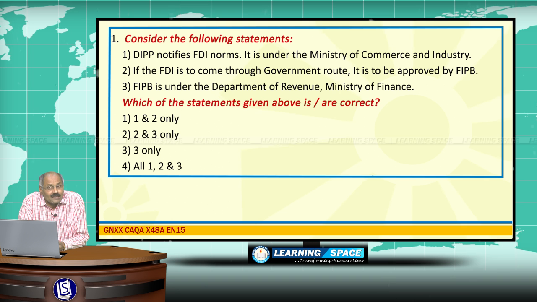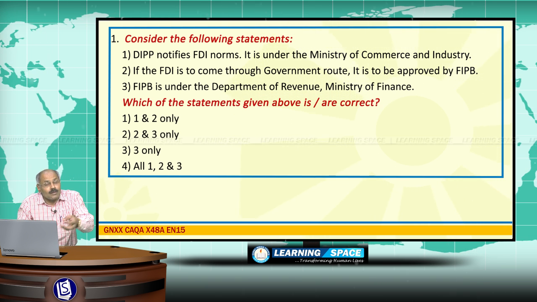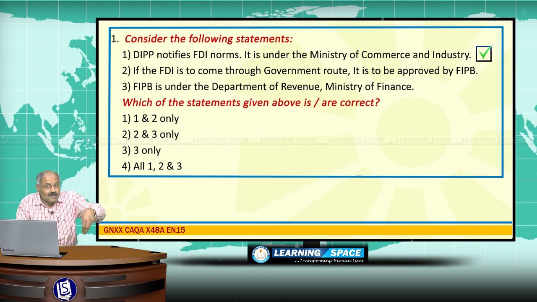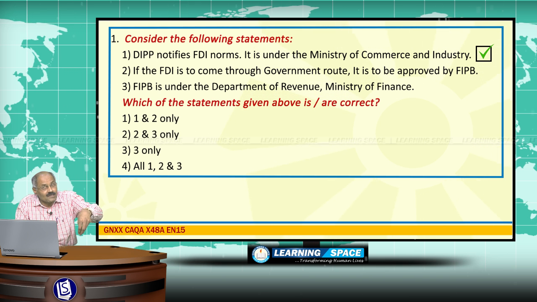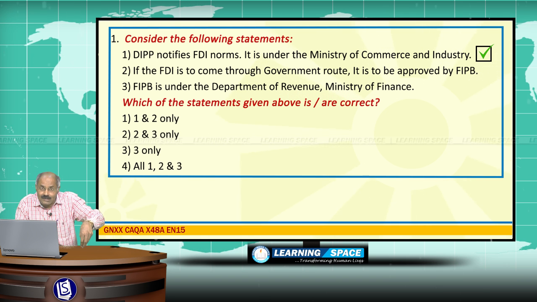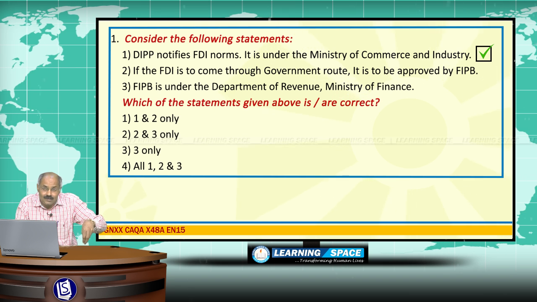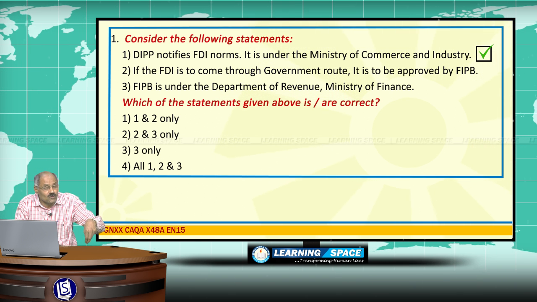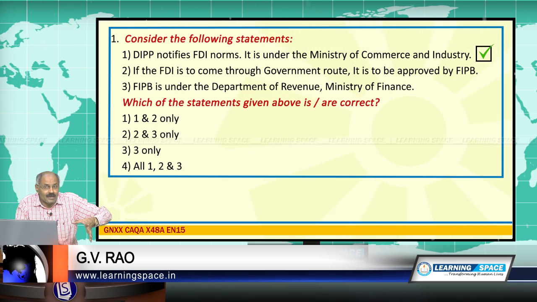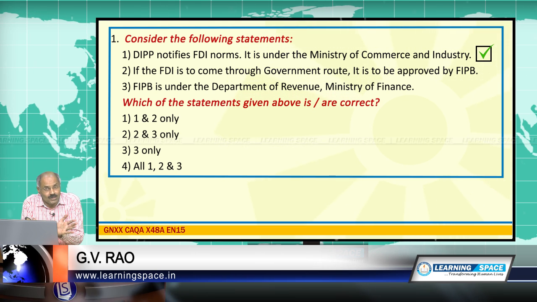In recent times, we discussed and deliberated the difference between FPI and FDI. DIPP notifies FDI norms, absolutely correct. DIPP is the Department of Industrial Policy and Promotion. It is under the Ministry of Commerce and Industry. So, DIPP notifies foreign direct investment norms, and after the notification by DIPP, it has got two routes. One is the automatic route, the other one is the government route.